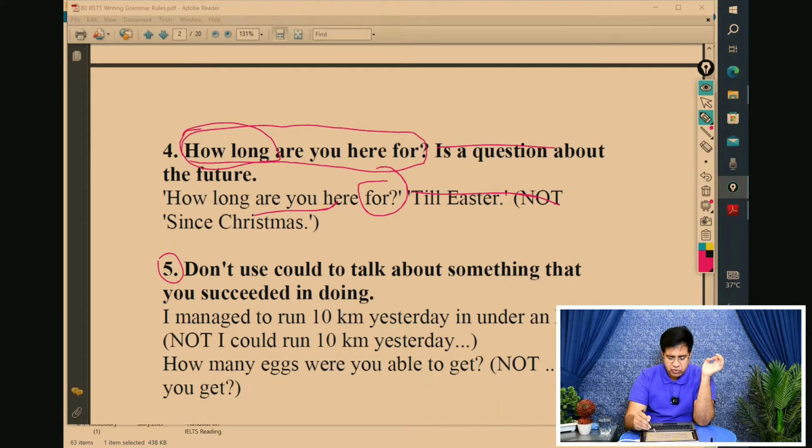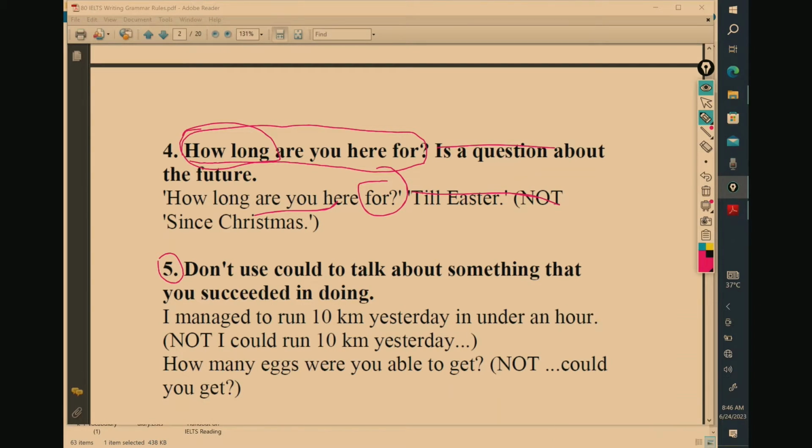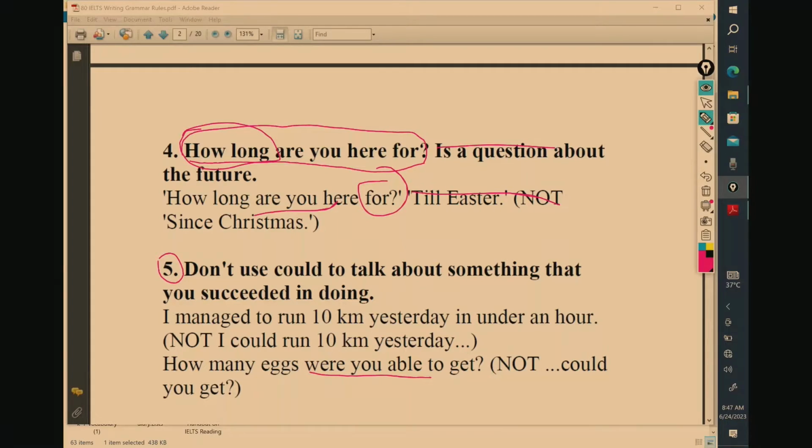Number 5, don't use could to talk about something that you succeeded in doing. For example, I managed to run 10 kilometers yesterday in under an hour. I managed to run, not I could run 10 kilometers yesterday. How many eggs were you able to get? Not could you able to get. So you can use this, were you able to get, and I managed to run 10 kilometers. I could run 10 kilometers is an ability, but if you ran for 10 kilometers, then you say I managed to run 10 kilometers yesterday in under an hour.